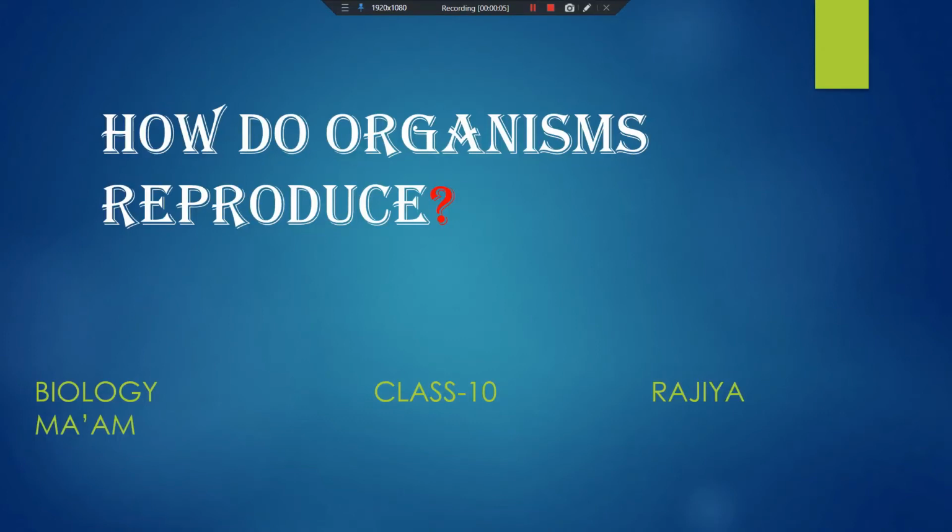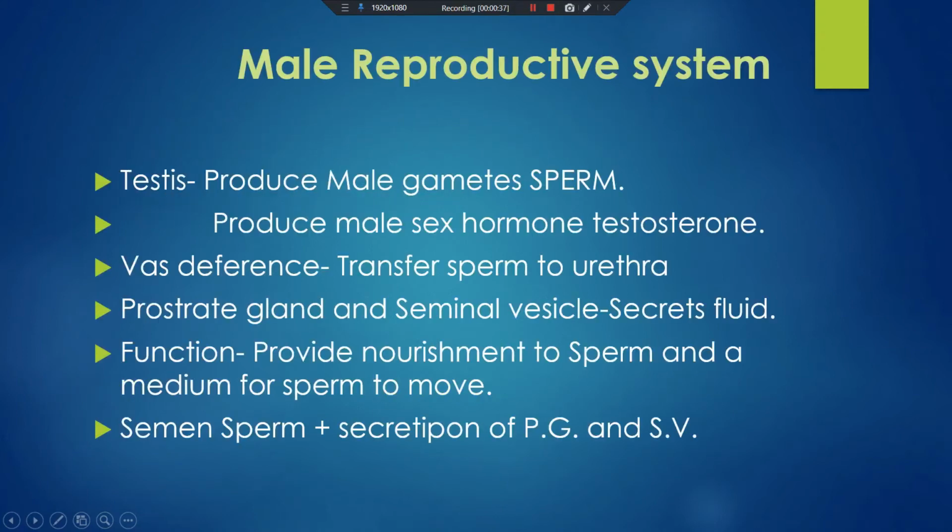It's biology for class 10 and today I will again start the topic that is how do organisms reproduce. Almost half of the lesson I already explained to you, and then I stopped it for the midterm exam. As your midterm exam started, today I again started the topic that is how do organisms reproduce. Fast recalling of the topic, that is male and female reproductive system.